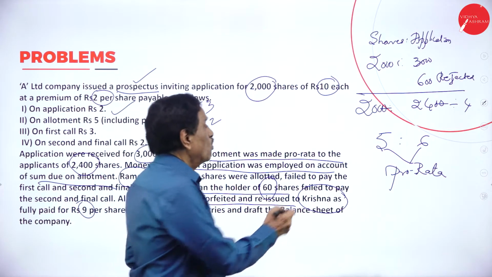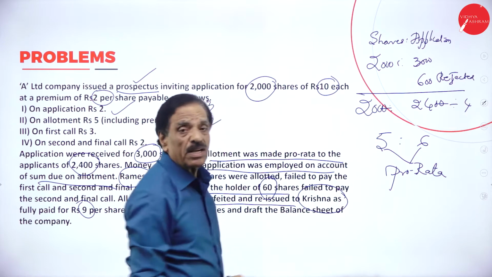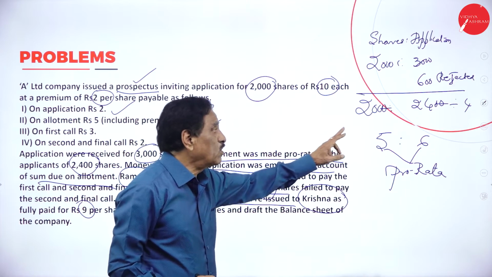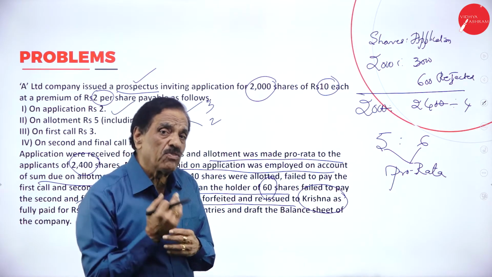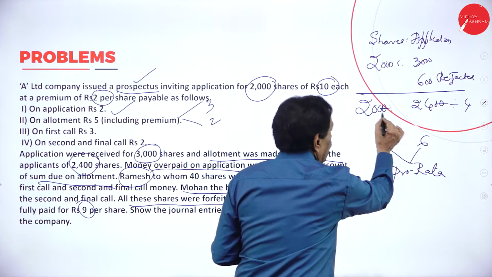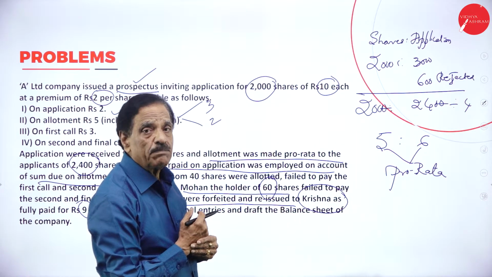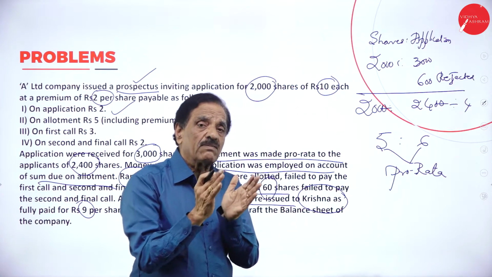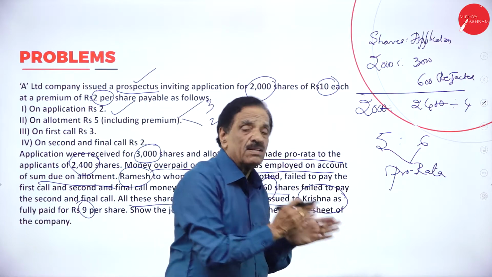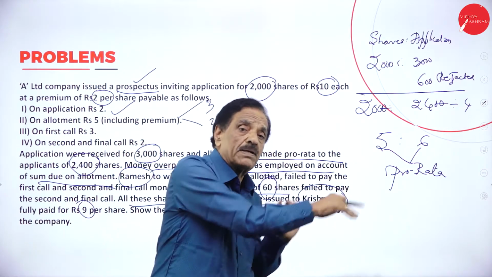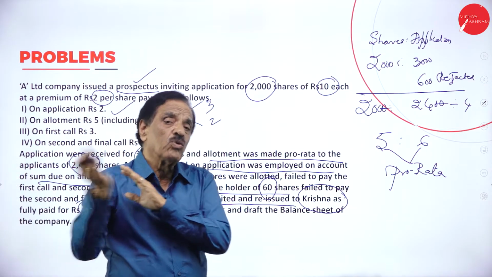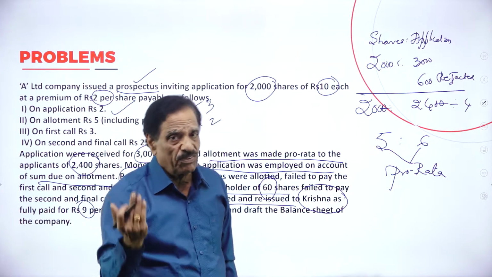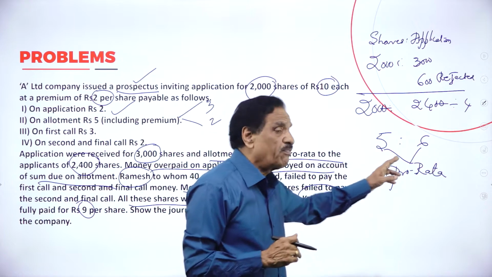I will repeat. You got 2,000 shares. How many applications received? 3,000. How many applications rejected? 600. For 2,000 shares, we accepted 2,400 applications. So if we cancel the 0, we have only 20:24, divided by 4. 4 5s are, 4 6s are. That means for every 5 shares, we require 6 applications. If you have 10 shares, we require 12 applications. Multiple of 5, multiple of 6. You won't issue 1 share. You have to take 5 shares, then 10 shares, then 15 shares. This will go in the ratio of 5:6.